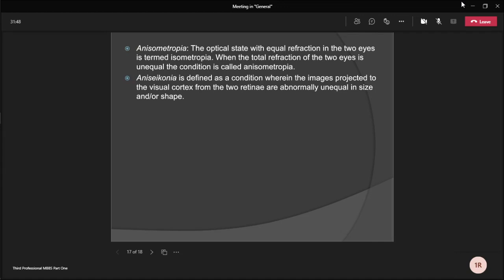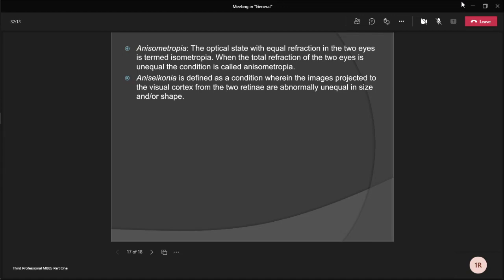There is another type called mixed anisometropia. In this, one eye is myopic and the other is hypermetropic. Treatment is usually given as spectacles, and the maximum difference between the two eyes we usually correct is 4 diopters, not more than that. Contact lenses are advised for higher degrees of anisometropia.